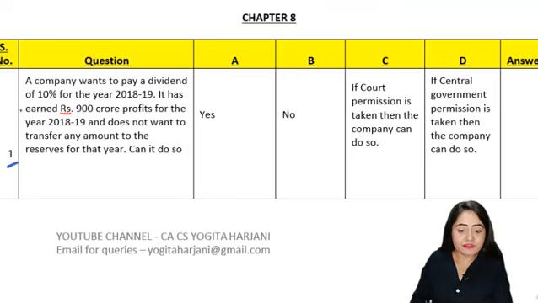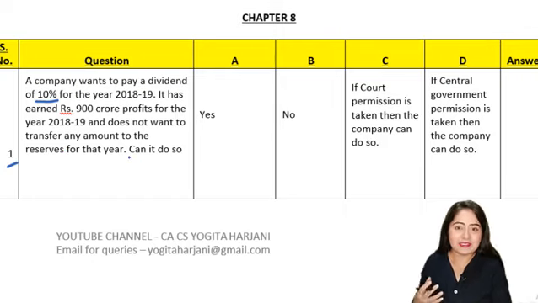A company wants to pay a dividend of 10% for the year 2018-19. It has earned rupees 900 crore profit for the year 2018-19 and does not want to transfer any amount to the reserves for that year. Can it do so? Okay, so it basically is asking that there is a company, the company has made a profit of 900 crore rupees and the company wants to make a payment of 10% dividend. The company basically does not want to put in any money in the reserves, it wants to distribute the entire profit as dividend. Can it do so?